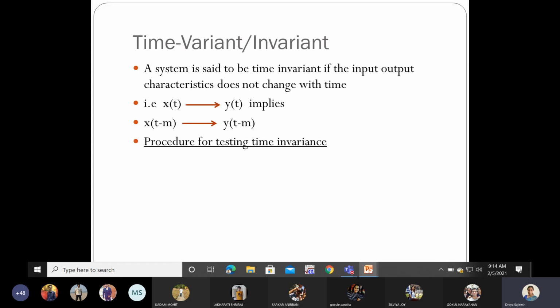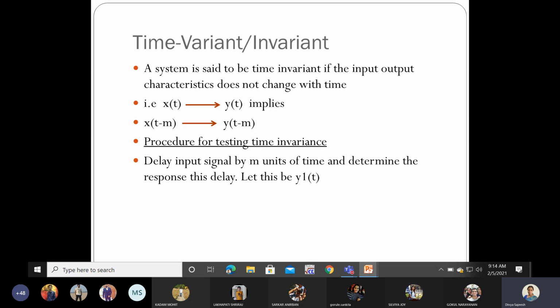Now, how to check whether the system is time variant or time invariant? First, delay your input signal by m units of time and determine the response for this delay. Response means the output of the system.